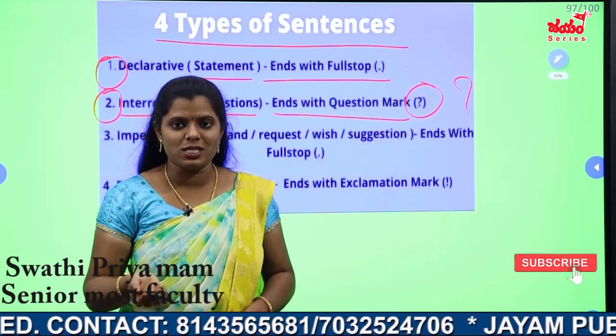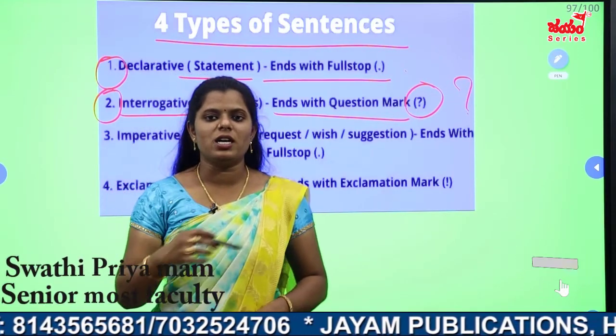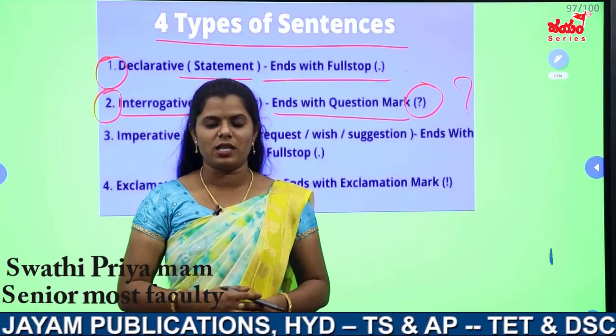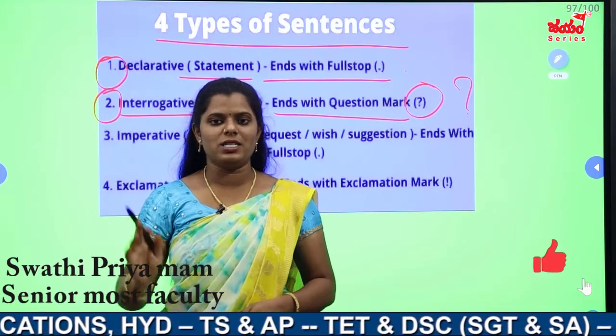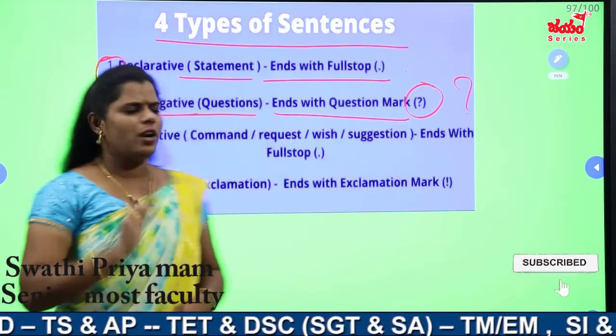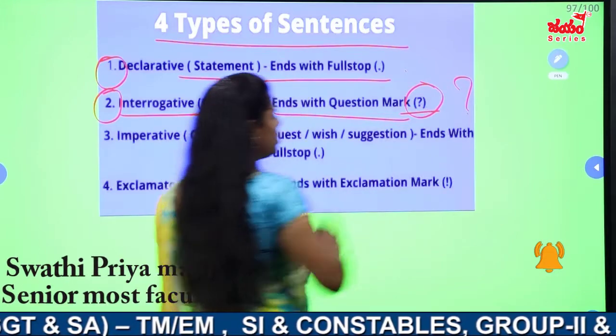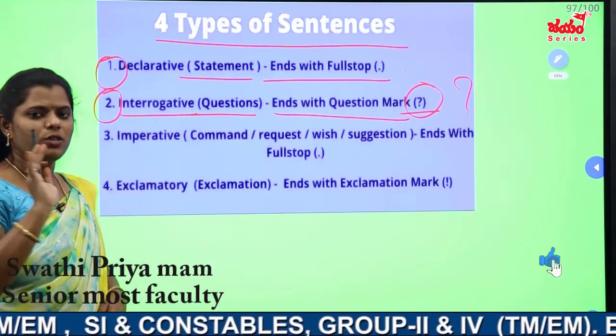Or helping verb questions. At the same time, we can ask questions by using WH words also, like what, when, where. All these questions will come under the interrogative sentences. This interrogative sentence ends with a question mark.